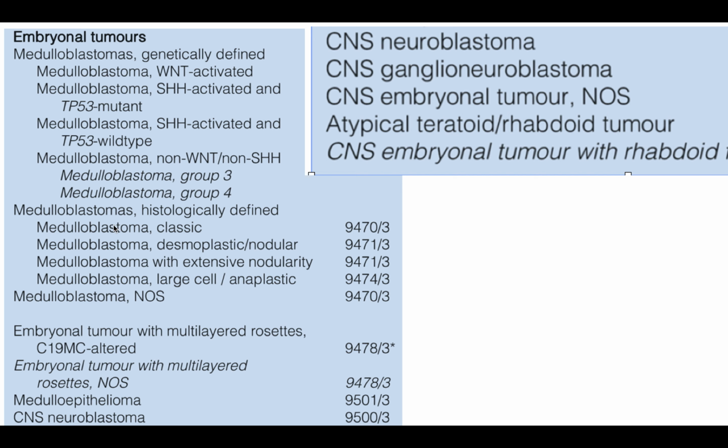Then we have the medulloblastomas, which can be classified histologically as classic, desmoplastic with extensive nodularity, and large cell anaplastic. Then we have the embryonal tumor with multilayered rosettes, C19MC altered. Then we have the NOS category: the medulloepithelioma, the CNS neuroblastoma, the CNS ganglioneuroblastoma, the atypical teratoid rhabdoid tumor, and CNS embryonal tumor with rhabdoid features.